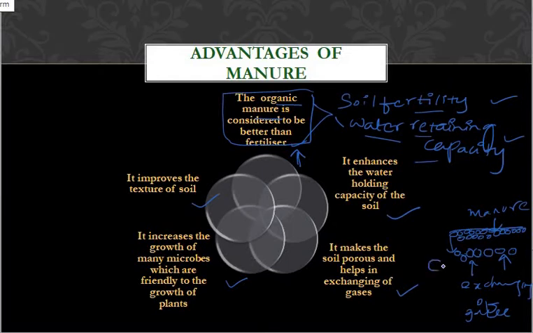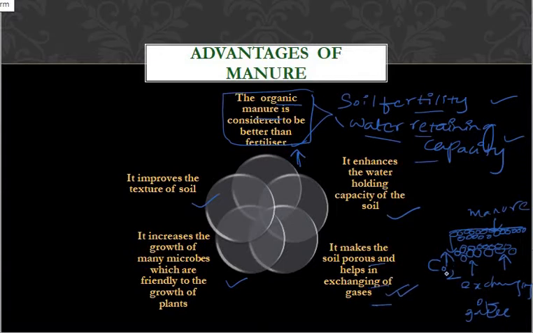It needs to respire. It needs to take the carbon dioxide from the air, right? So if the soil has particles which are not compactly packed, it helps in exchanging gases easily. As a result, the plant growth will be fast and you will see healthy growth of the plant because the soil is porous and gases are exchanged.